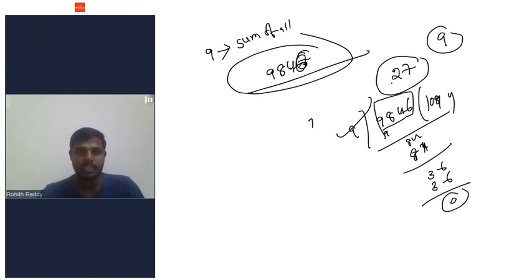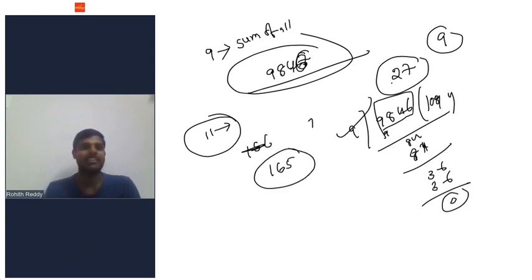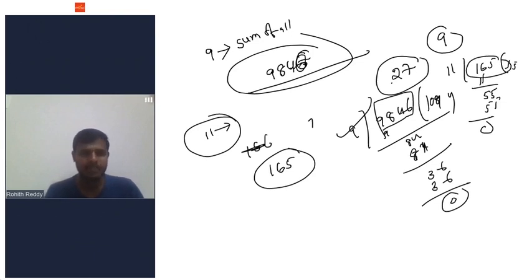Simple. Next, 11. What is the divisibility rule for 11? Take an example, 165. I have to check whether 165 is divisible by 11 or not. 165 divided by 11: 11 ones are 11, 5 remaining, 55, 11 5s are 55. 0. Means 15 into 11 will give you 165. So 165 is divisible by 11.